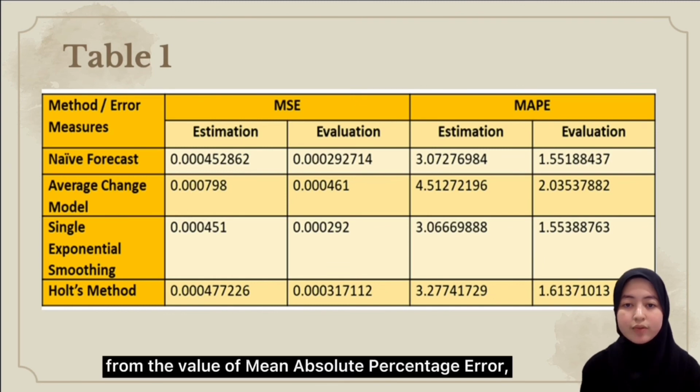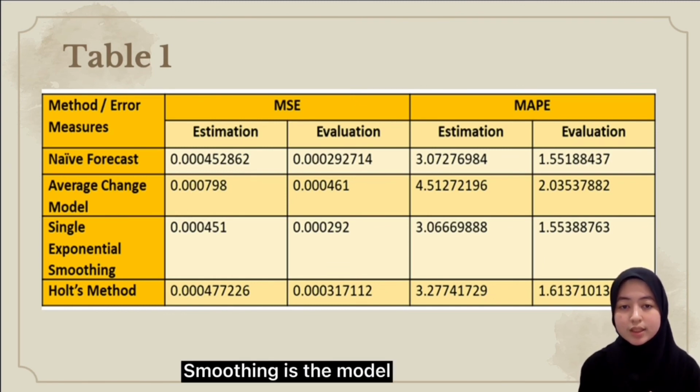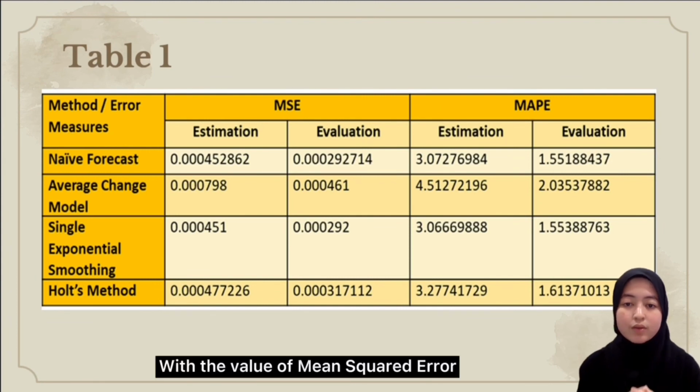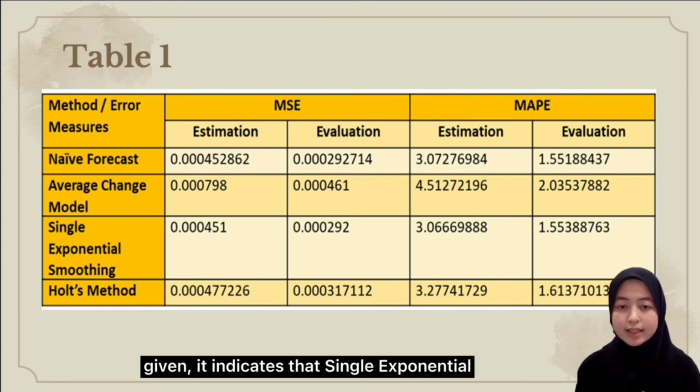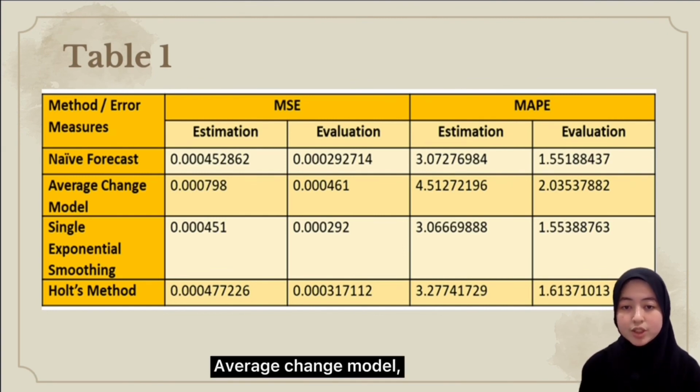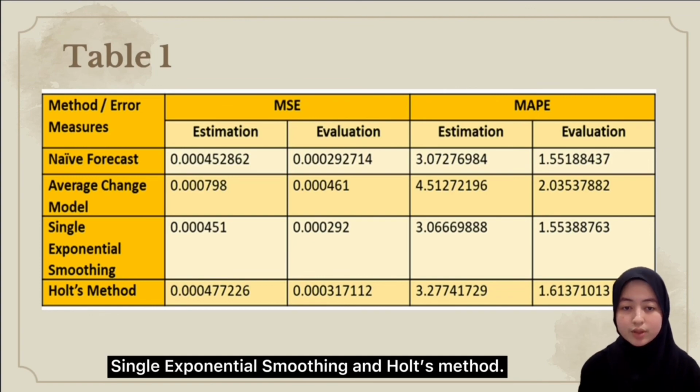As we can see from the value of mean absolute percentage error, we can conclude that single exponential smoothing is the best model with the value of 1.55388. With the values of mean square error and mean absolute percentage error given, it indicates that single exponential smoothing is the best model among the naive forecast, average change model, single exponential smoothing, and Holt's method.